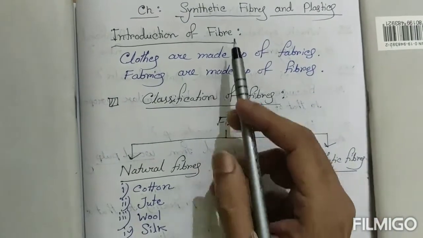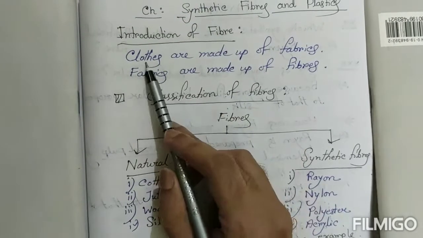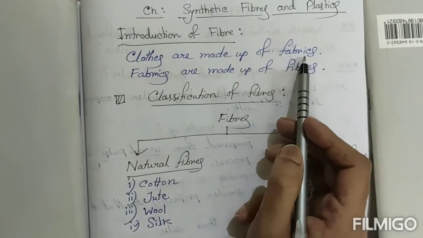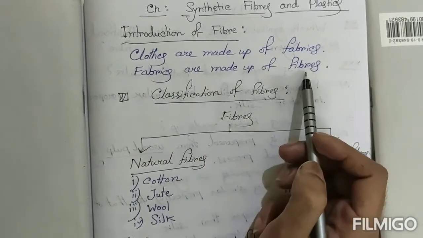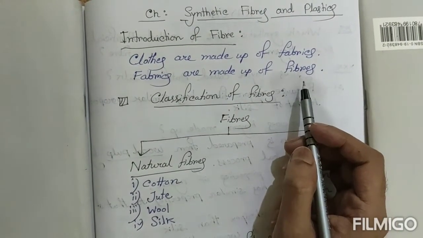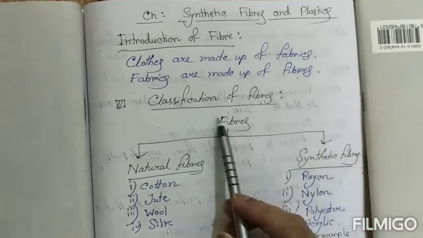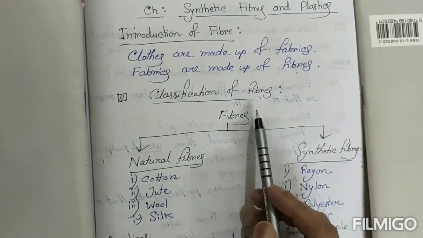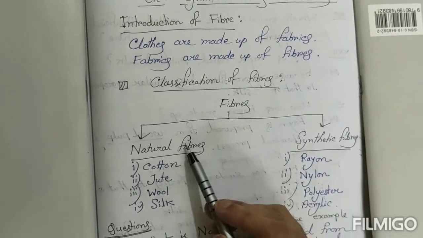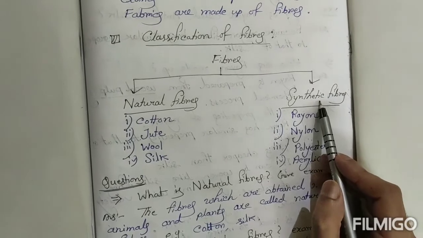As I have told what is fiber, first I have written the introduction of fiber. Clothes are made up of fabrics and fabrics are made up of fibers. So fibers are the thinnest units or thinnest threads of clothes. Now classification of fibers. There are two kinds: natural fibers and synthetic fibers.